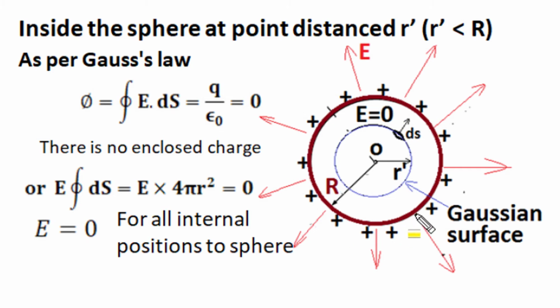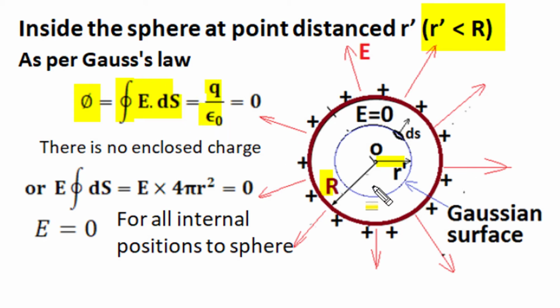To find out electric field intensity at an internal position of this charged conductor sphere having total charge capital Q and radius r at a distance r dash from its center, which is less than radius of sphere, we will construct a Gaussian surface. Again, this Gaussian surface is a concentric spherical surface passing through observation position having symmetrical positions, and area vector directed normal and outward is radial. Now as per Gauss law, total flux coming from Gaussian surface is closed surface integration of electric field intensity over the Gaussian surface, and it is equal to total enclosed charge divided by permittivity of media.